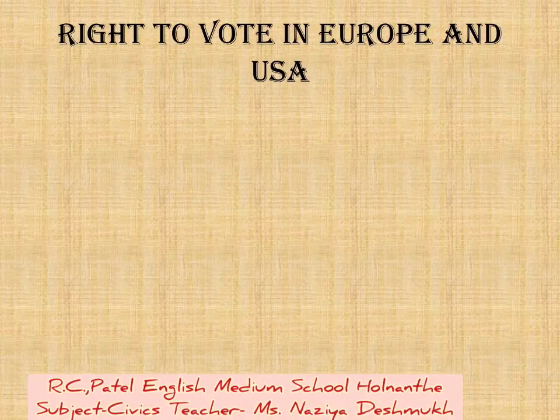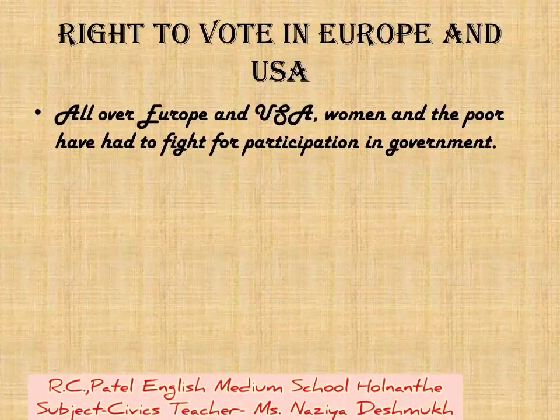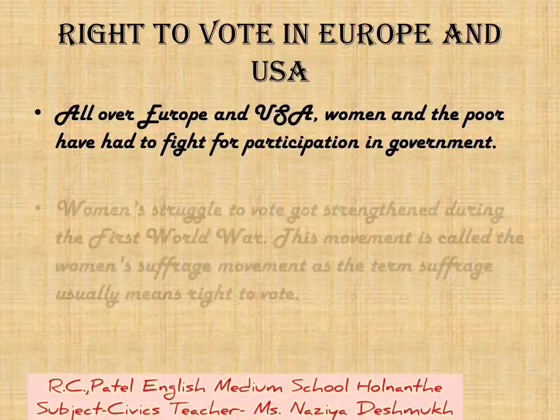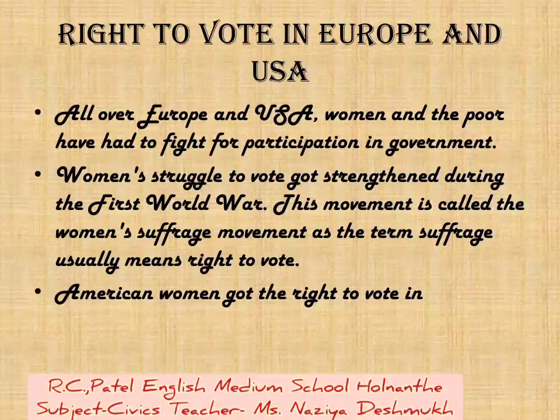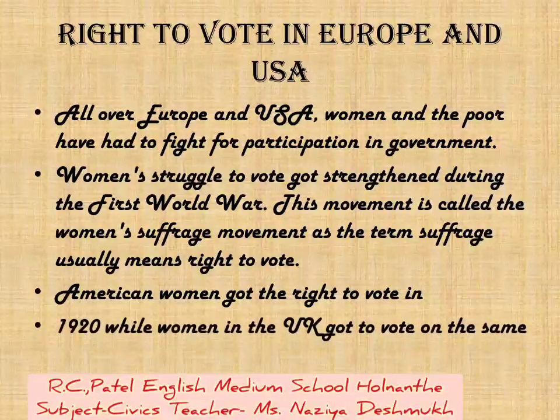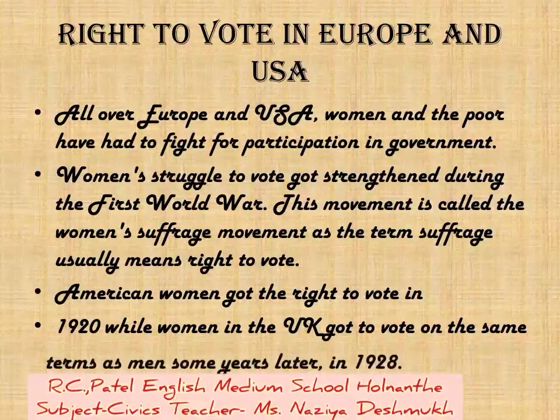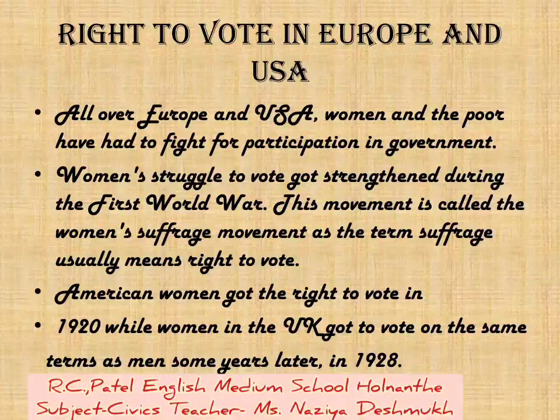Right to vote in Europe and USA. All over Europe and USA, women and the poor had to fight for participation in government. Women's struggle to vote got strengthened during the First World War. This movement is called the women's suffrage movement, as the term suffrage usually means right to vote. American women got the right to vote in 1920, while women in the UK got the vote on the same terms as men some years later, in 1928.